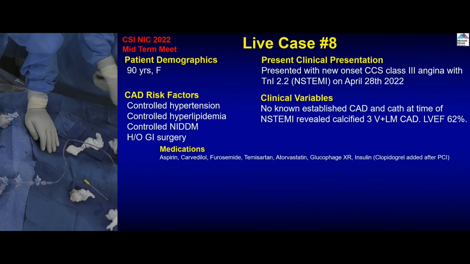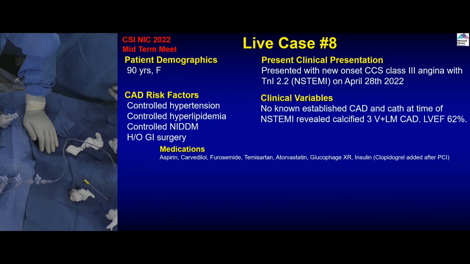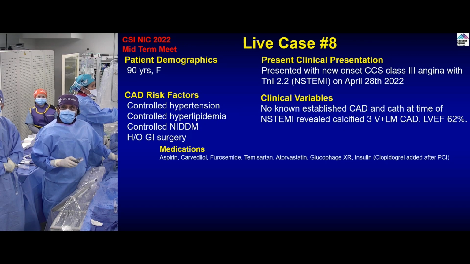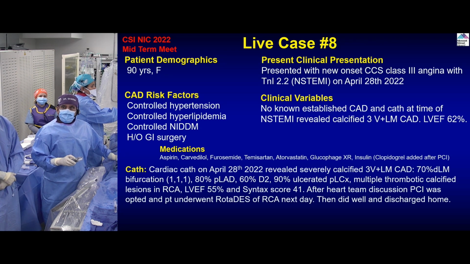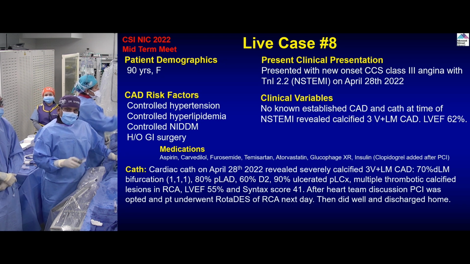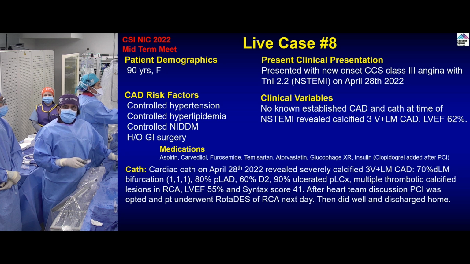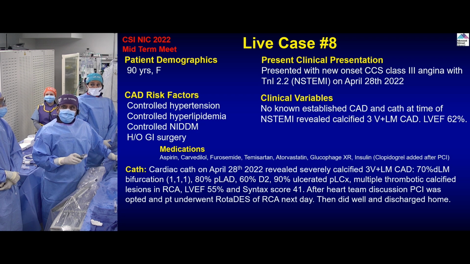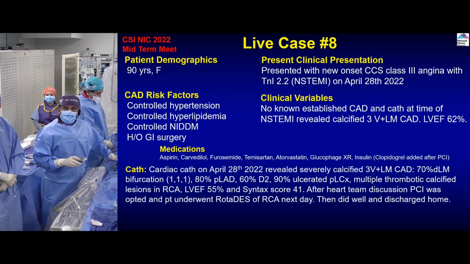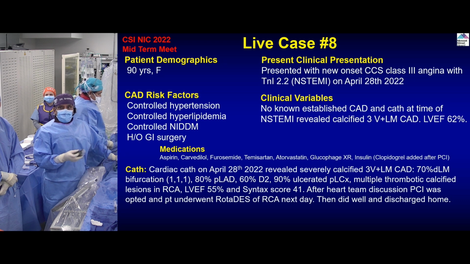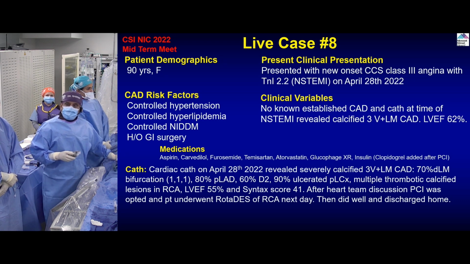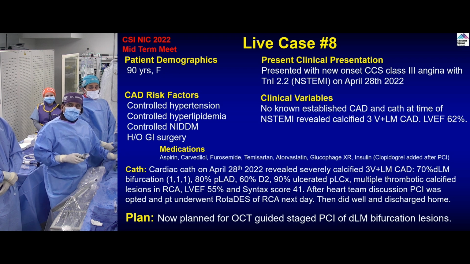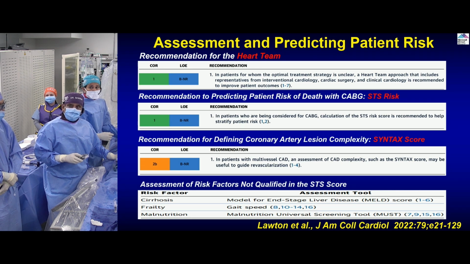This is case number 8 of your NIC meet. A 90-year-old patient presented with non-STEMI a few weeks ago, has left main and 3 vessel disease, on good medical therapy. The patient actually was okay before that. At age 90, he didn't have much trouble, but then has complex disease with near normal LV function, a high SYNTAX score of 41, and of course had a discussion. After the discussion, both the surgeon and family decided not to proceed with the surgery, even with the complexity.